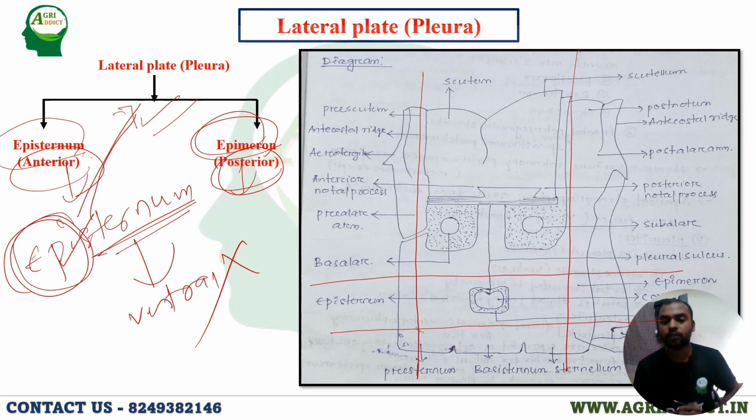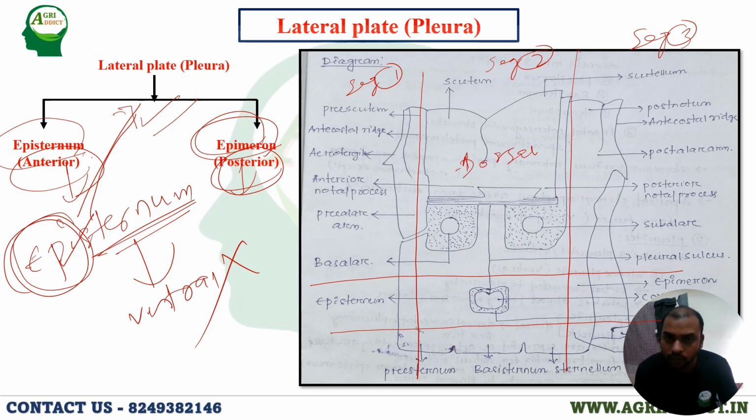You see here, this is segment 1, this is segment 2, this is segment 3. This part is called anterior, this is called dorsal, this is called pleural, that is called lateral, because it's the middle, and that is called ventral.